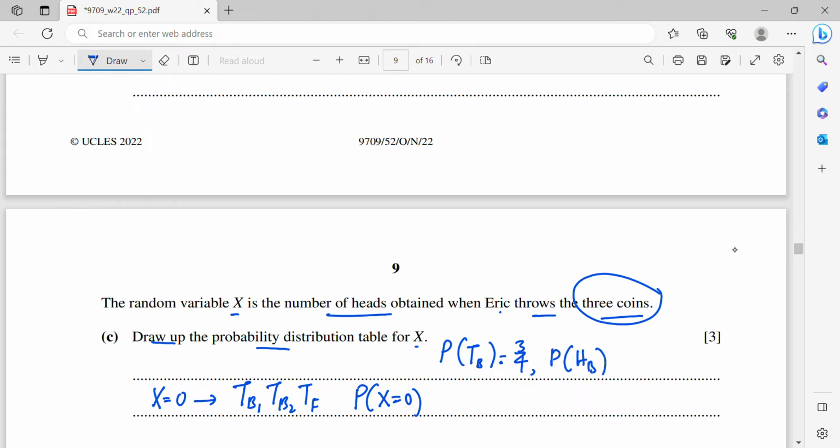P(HB), the bias coin shows head, is 1/4. And then P(TF): the fair coin shows tail, same as the fair coin shows head, is half.